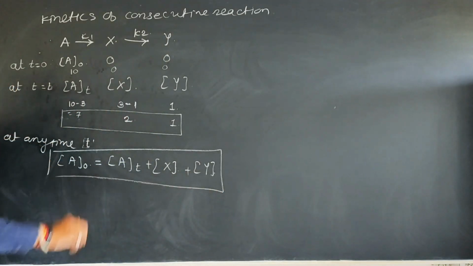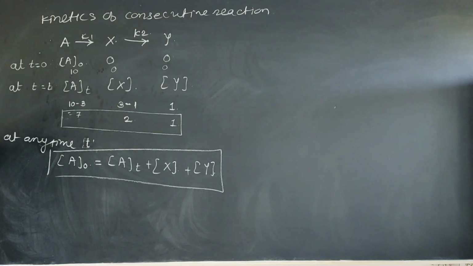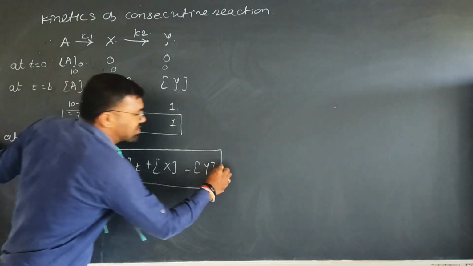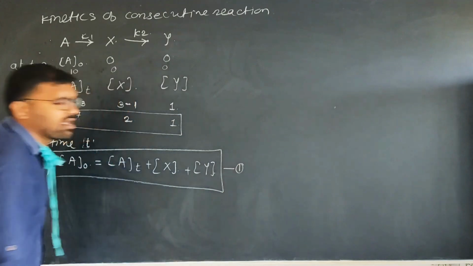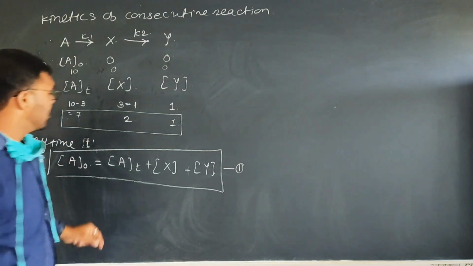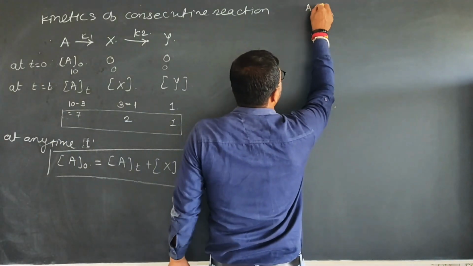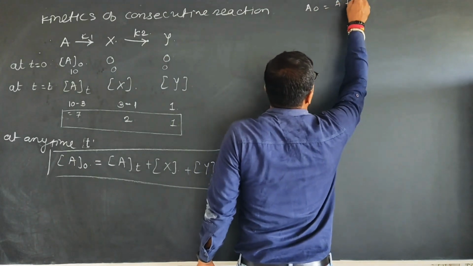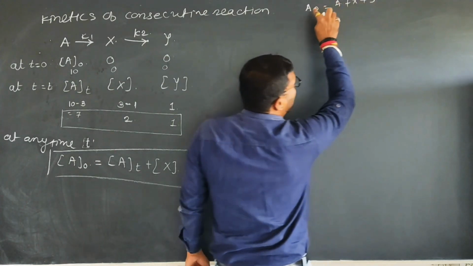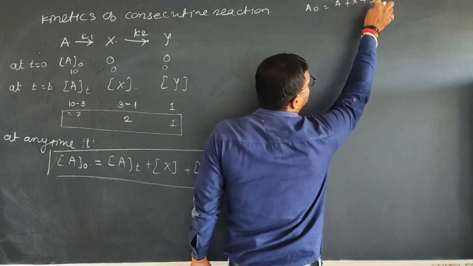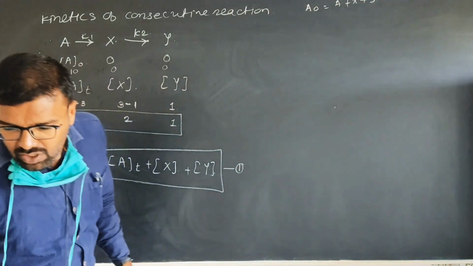Always keep this in mind, right? Okay, this is equation number 1. I just write this equation here: A0 is equal to A plus X plus Y. You can write here A0 is equal to A_t plus X_t plus Y_t. No problem, right? Okay.